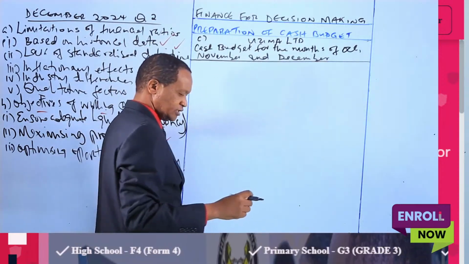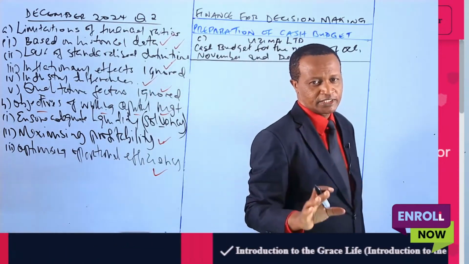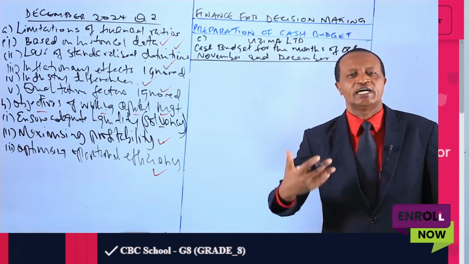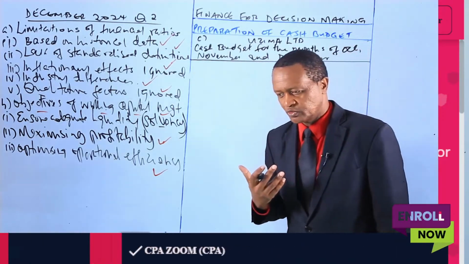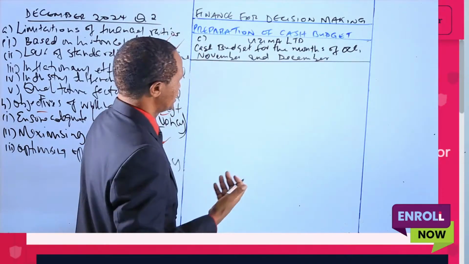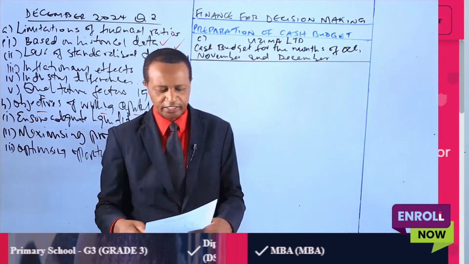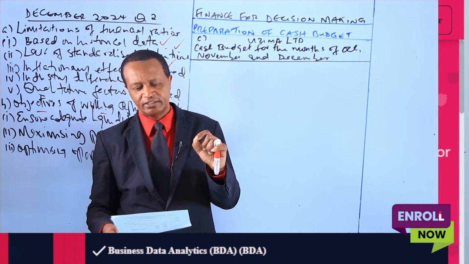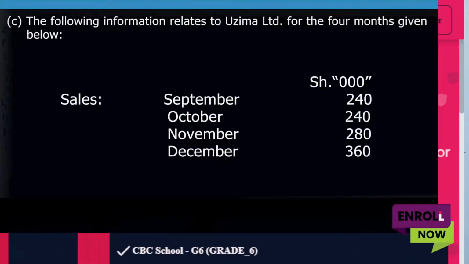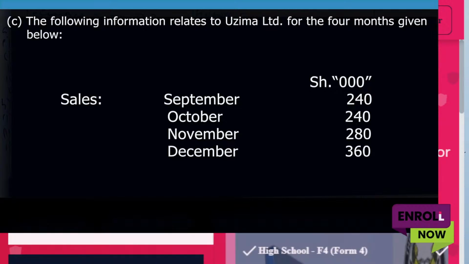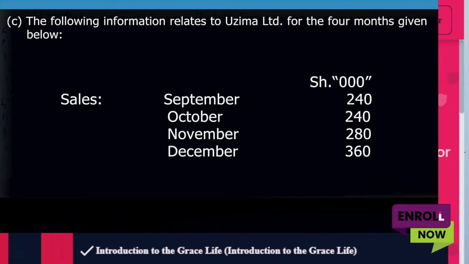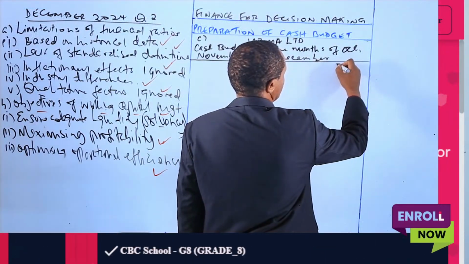Now remember we said that a cash budget comprises 2 main components: receipts and disbursements, that is cash inflows and cash outflows. So from the information given, we need to identify the receipts and payments for the months of October, November, and December.